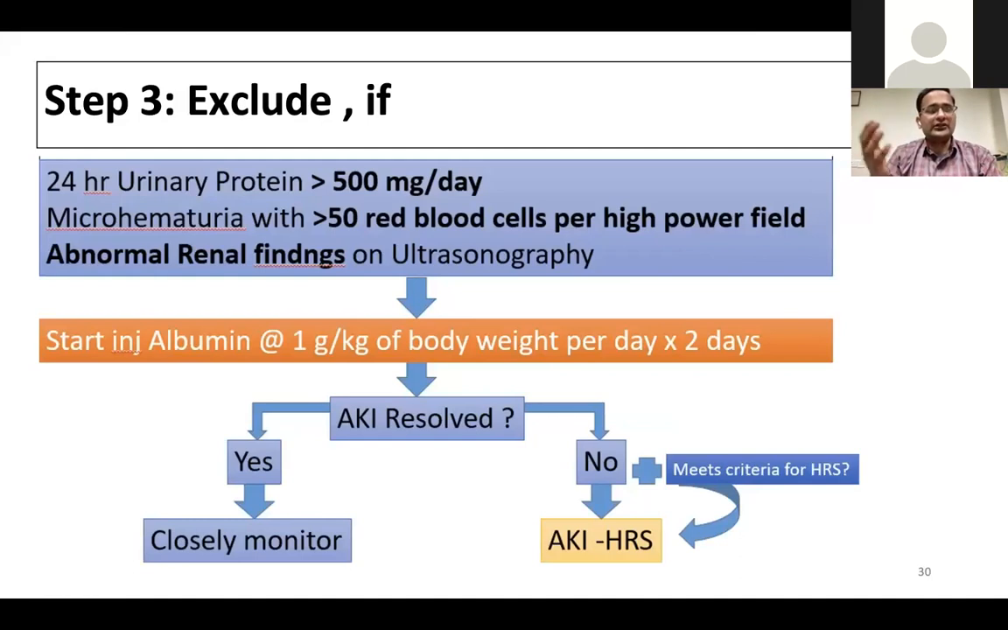So after ruling out the other causes, after ruling out proteinuria, microhematuria, abnormal renal findings on ultrasound, we start the patient on albumin 1 gram per kg. It is very difficult to give so high a volume of albumin. Like if a patient is 60 kg, you will have to give 60 gram per day for 2 days. That will be a little heavy.